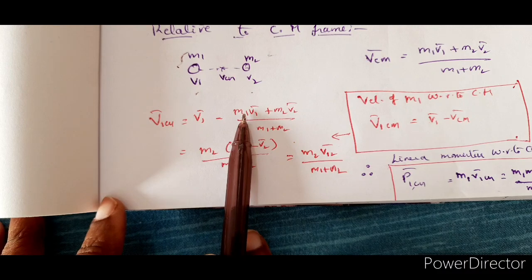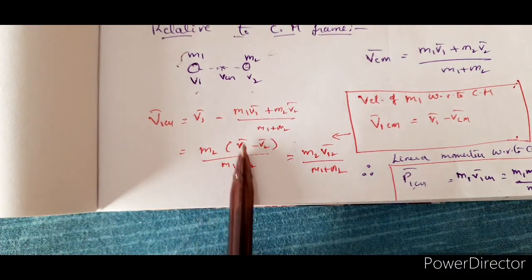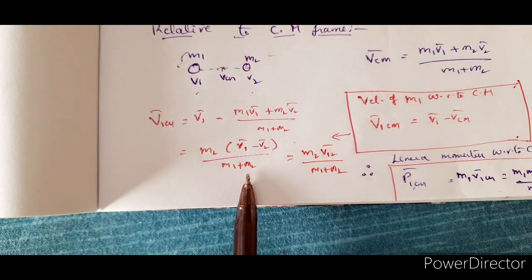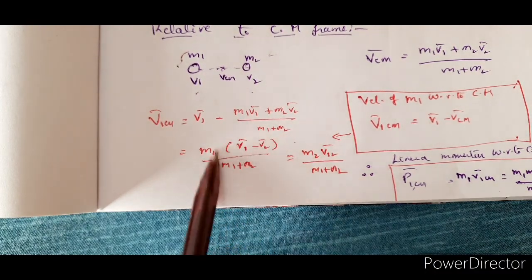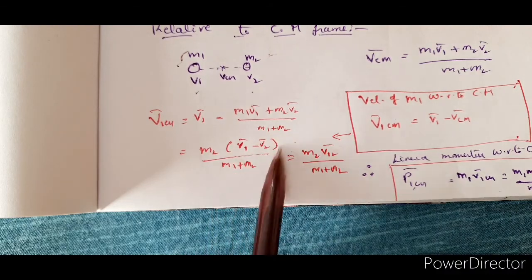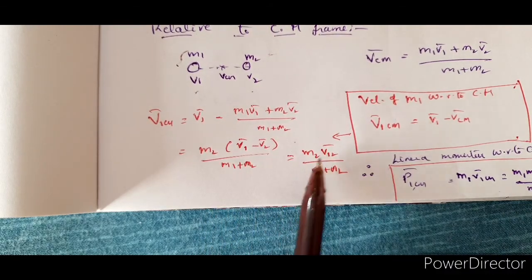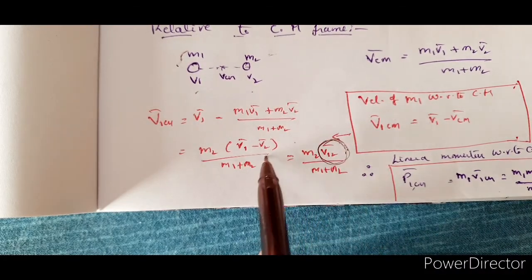Thus we will get m2 into (v1 bar minus v2 bar) by (m1 plus m2). So this is what it is, or v1 bar minus v2 bar, which is v12 bar.